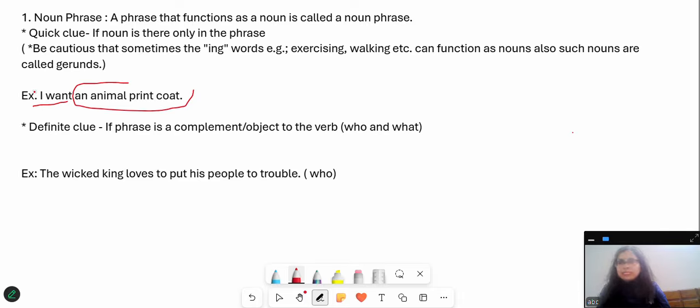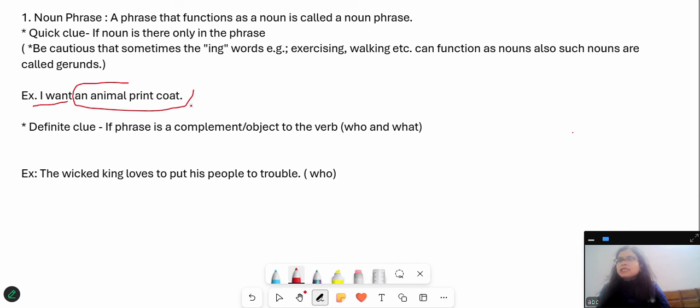I is the subject of the sentence and want is the verb. And the extra information will be our phrase. So an animal print coat is a phrase here. I is the subject, want is the verb, and the basic sentence, though it is not providing complete sense, is I want.